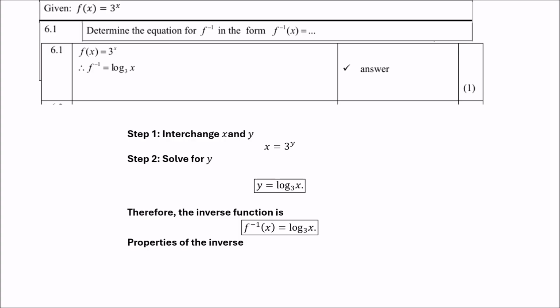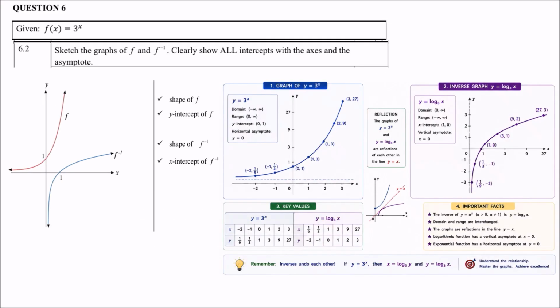Given is f of x equals 3 to the power x. Now 6.2, sketch the graph of f and its inverse. Clearly show all intercepts with the axes. Now remember, if you look at the drawing on the right hand side, you will notice that whatever you see on the left hand side with the graph of y equals 3 to the power x, and on the right hand side the graph of y equals log base 3 of x, you'll notice that all the points are exactly the inverse.